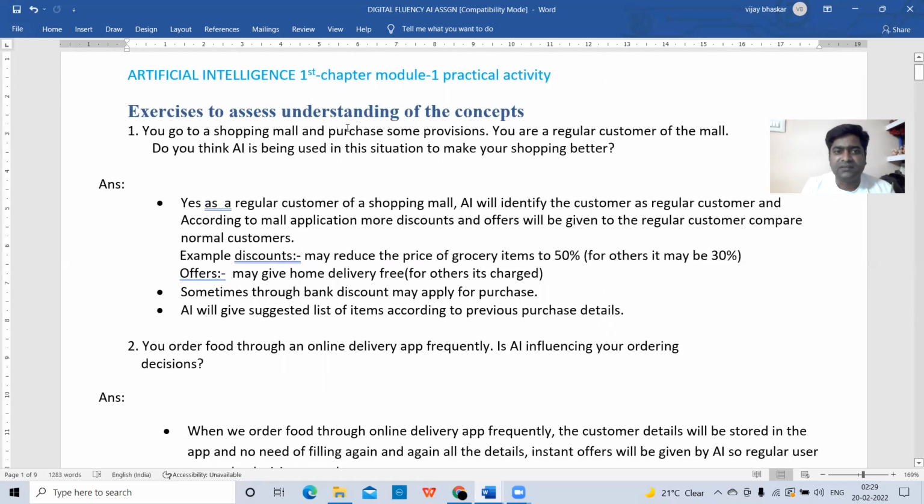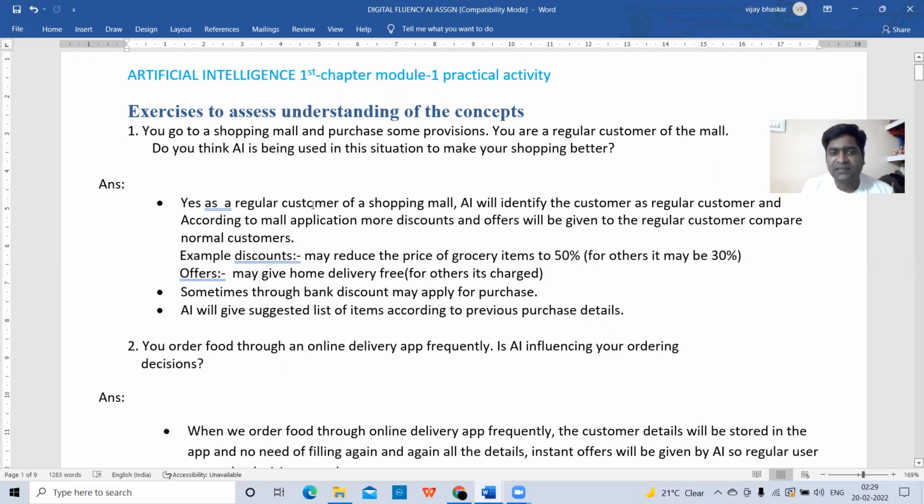Exercise to assess understanding of the concepts. Okay. So you go to a shopping mall and purchase some provisions. You are a regular customer of the mall. Do you think AI is being used in this situation to make your shopping better? This is the first question. This you need not write in the record. We will just go through the answers.